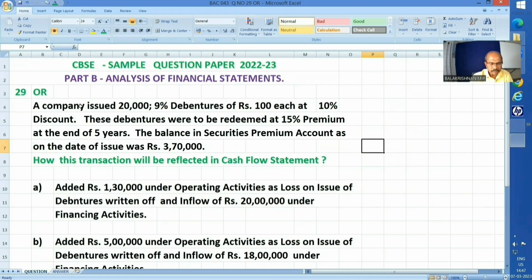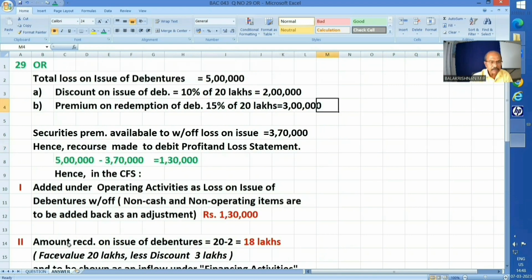Basically, you should know that a company issued 20,000 9% debentures of rupees 100 each, which means the face value will be 20 lakhs. And there are two categories of loss on issue of debentures here. One is issued at a discount and also to be redeemed at a premium. Okay, so total loss on issue of debentures is 5 lakhs. How did I get 5 lakhs? Discount on issue of debentures, 10% of 20 lakhs, is 2 lakhs, while premium on redemption of debentures is 15% of 20 lakhs, that is 3 lakhs. So 2 lakhs plus 3 lakhs, 5 lakhs.